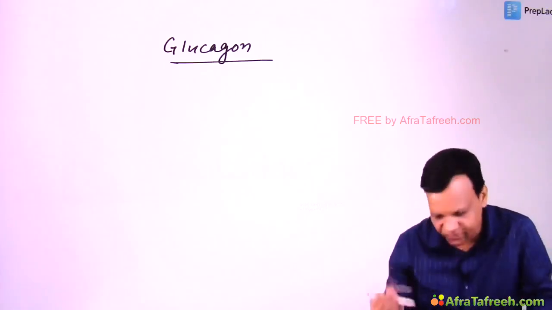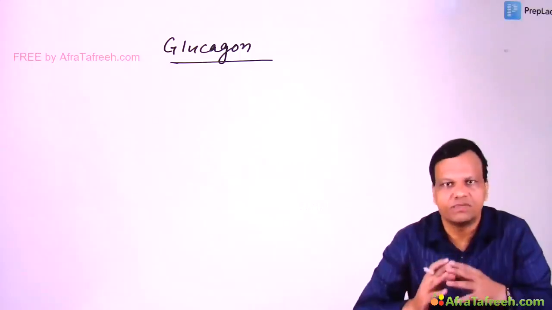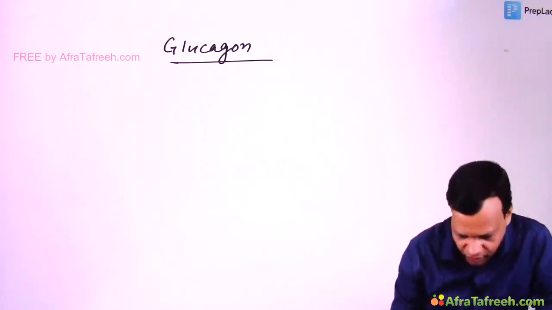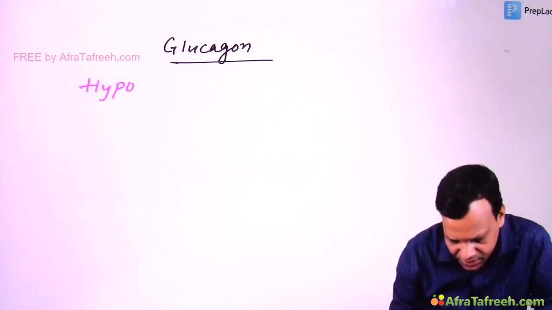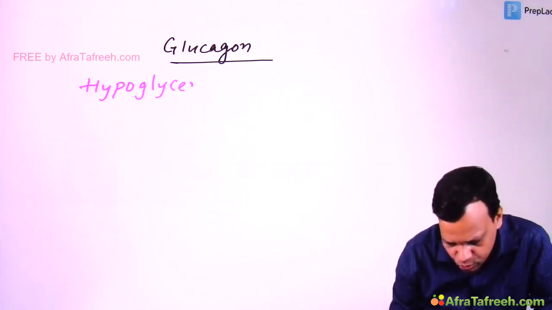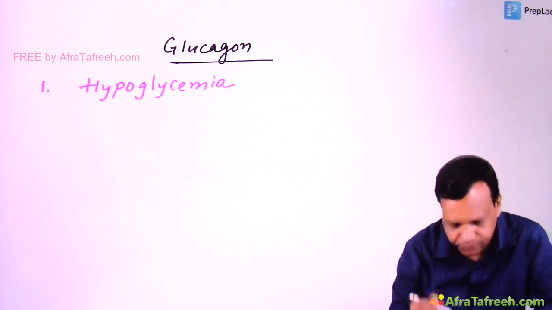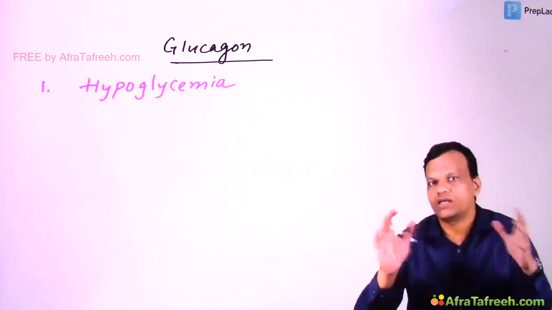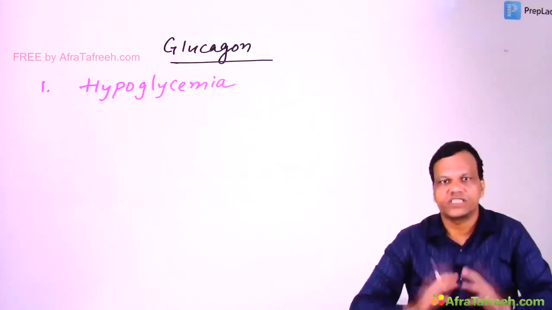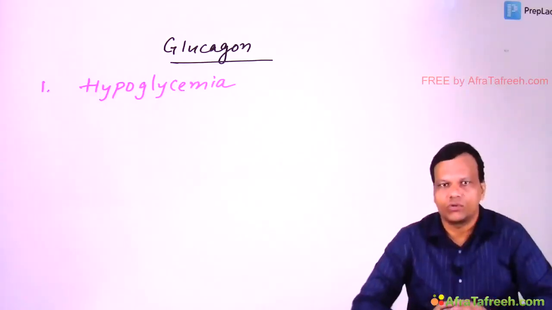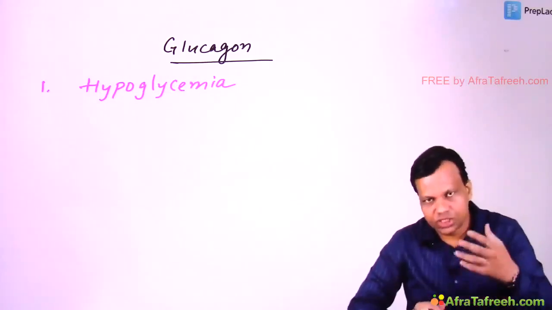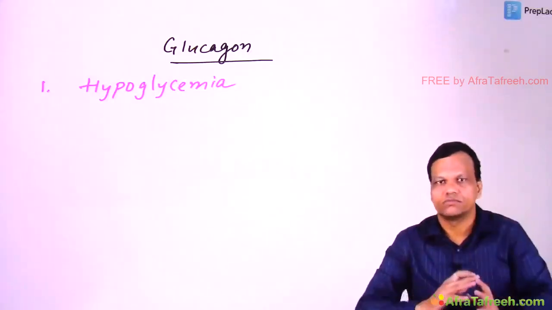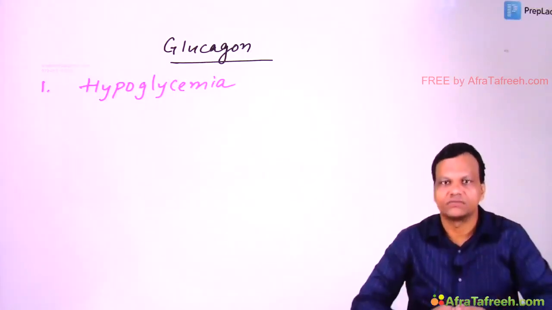We just discussed that the function of glucagon is to increase blood sugar. So for which purpose will we use it? Obviously for treatment of hypoglycemia. So glucagon can be used to treat hypoglycemia. But the question is, for which hypoglycemia is it not effective? Which type of hypoglycemia cannot be treated by glucagon? To answer this, we need to know how glucagon increases blood sugar and reverses hypoglycemia.